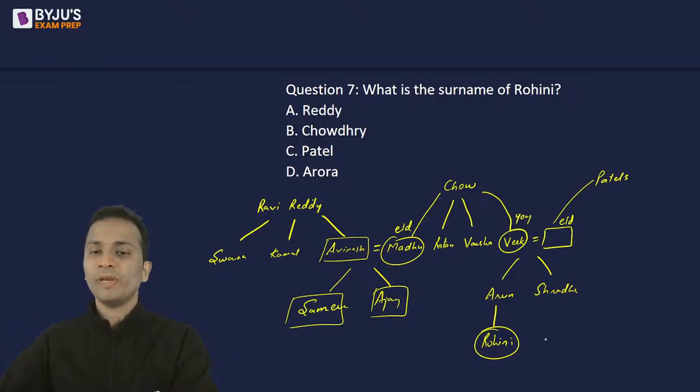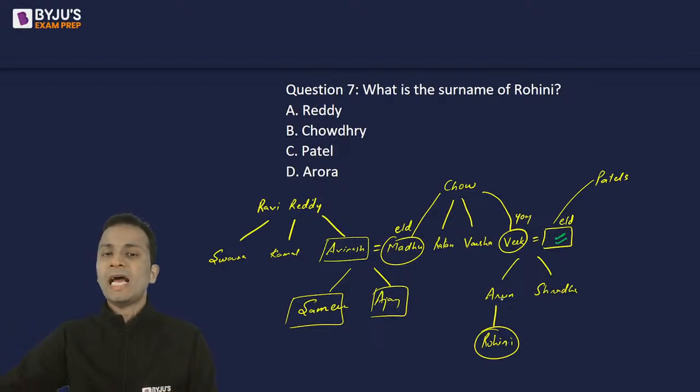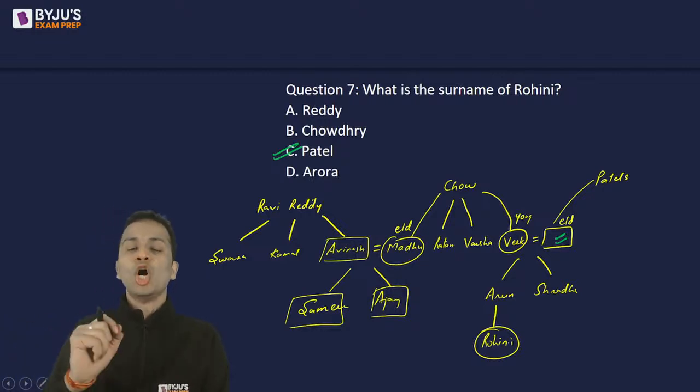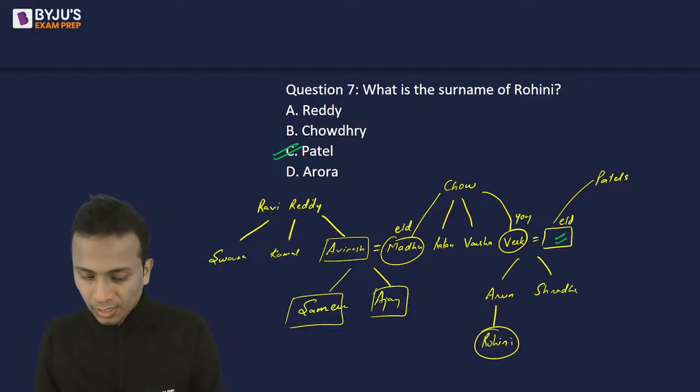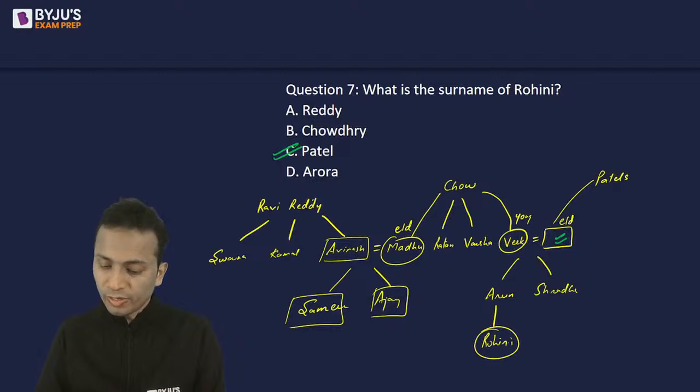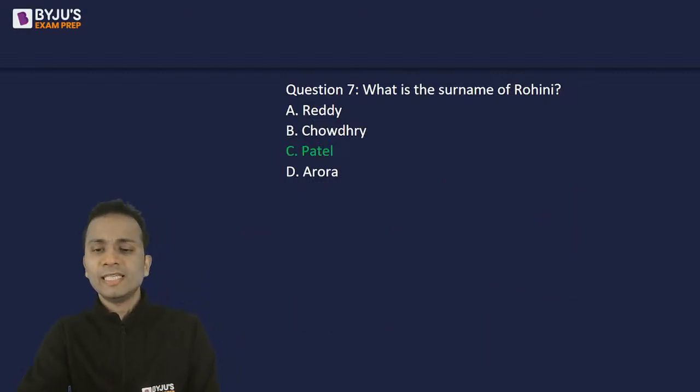Now, surname of Rohini. Now, Rohini's parent is Arun. Arun's surname will be the surname of his father. Now, Arun's father is this person who is a Patel. All right, fine. So Arun's surname will be Patel and Arun's daughter's surname will also be Patel. So the correct answer will be option C for this question. I can see Aditya G's, Praju, Abhishek, Samarth, Vedu, and all of you giving the same answer. So option C, yes, it is absolutely correct.